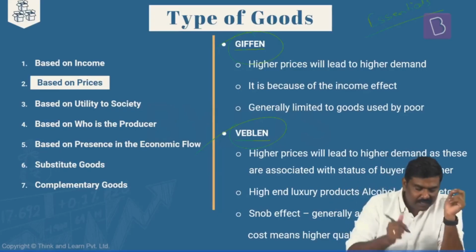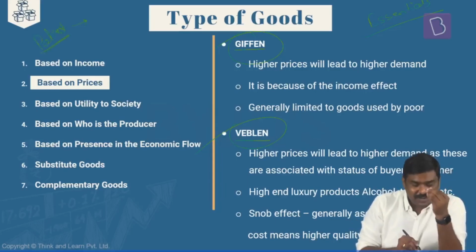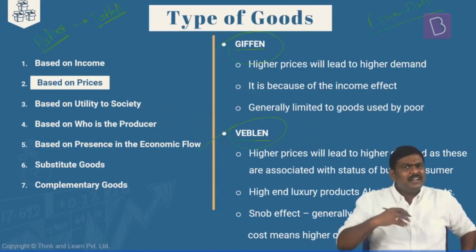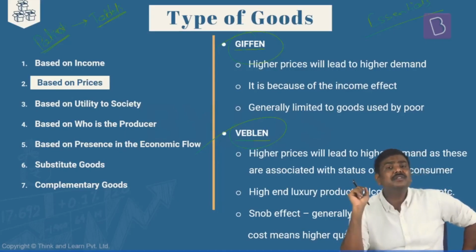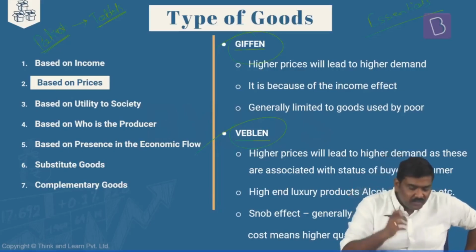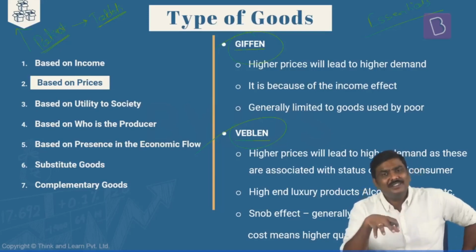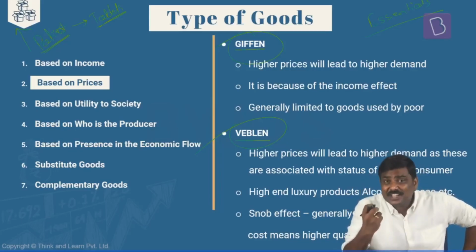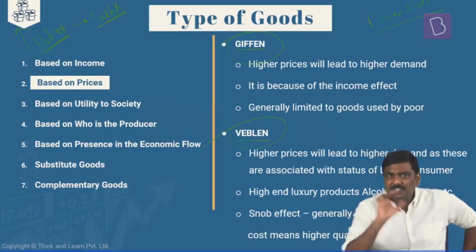For example, imagine a patient who is consuming drugs, and when I say drugs, I'm referring to tablets, medication. Now, what if this tablet or medication is necessary for the consumer? It is essential for this person. At this point, what if the price increases for this commodity? Do you think the patient will reduce the consumption of these drugs? Obviously, no. These are essentials for him to stay healthy. So there is no option but to continue to consume it and pay a higher amount for these drugs.